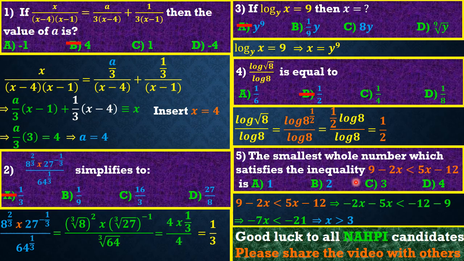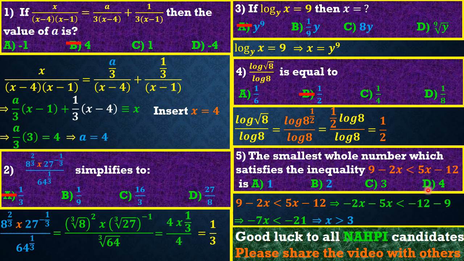So friends, the majority of the students simply solved up to this point, but then they took the answer to be 3, knowing that 3 is the correct answer. But friends, the worst is that 3 is not the correct answer, because it said the smallest whole number which satisfies the inequality. So any number that is greater than 3, friends, is the answer here. Whatever number is greater than 3 is the answer.